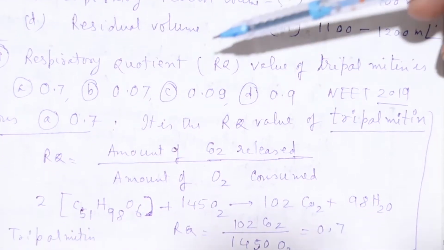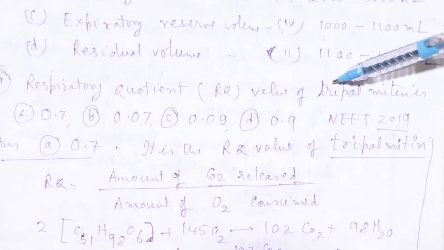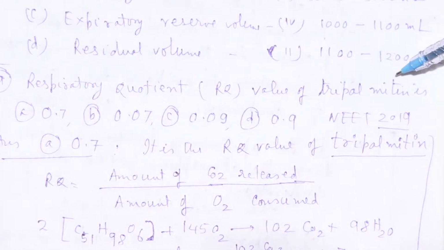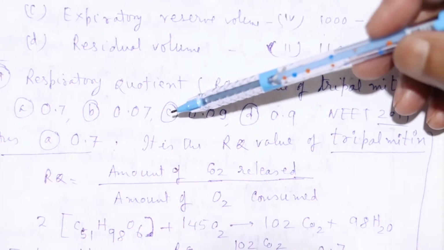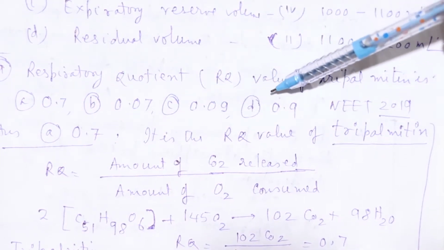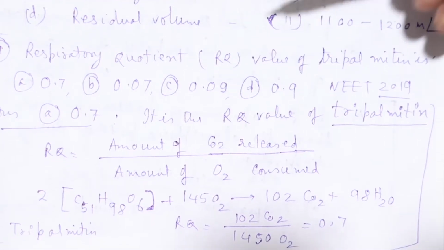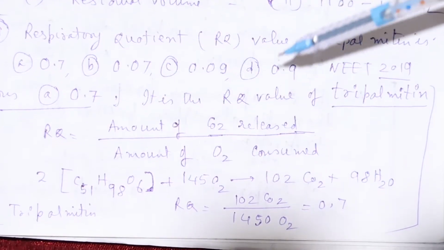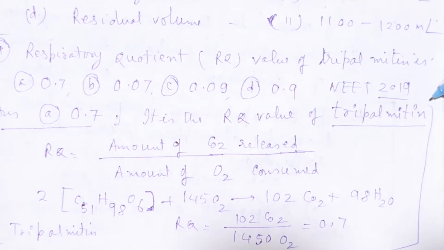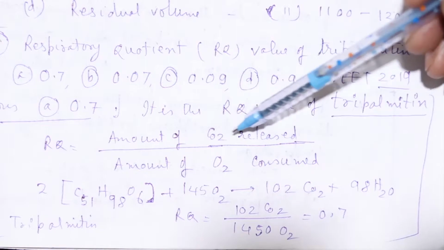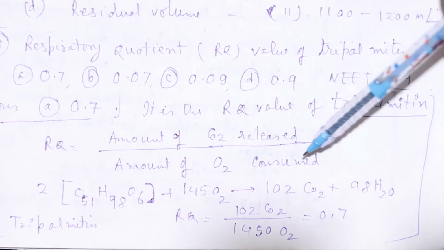So now, the respiratory quotient RQ value of the tripalmitin is 0.7, 0.07, 0.9, 0.09. So the answer will be 0.7. It is the respiratory RQ value of the tripalmitin. So why? Because RQ is equal to the amount of carbon dioxide released by the amount of oxygen consumed.